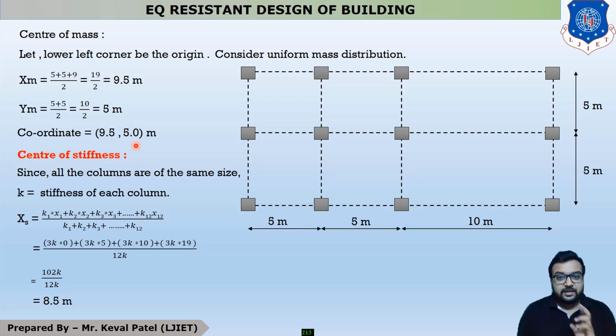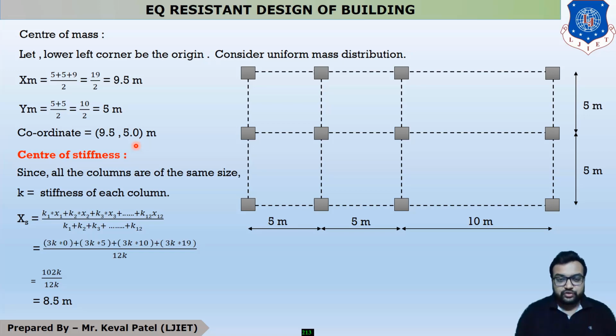Now the second term is center of stiffness. The word stiffness: you all know from structural analysis 1 and structural analysis 2, indeterminate structures. In indeterminate structures there are 3 or 4 methods like Kani's method, moment distribution method, and slope deflection method. The moment distribution method is a very accurate method.